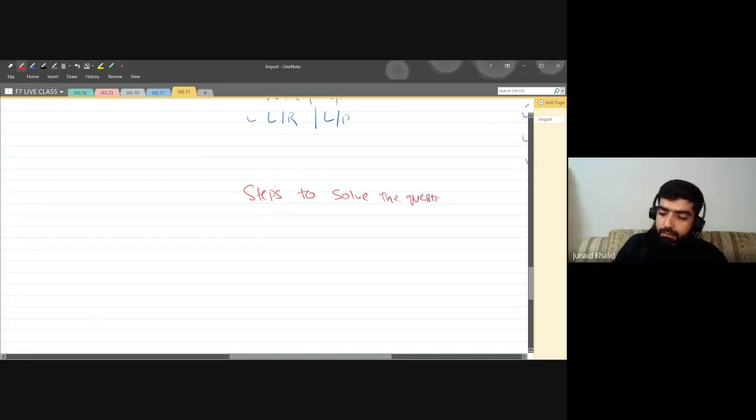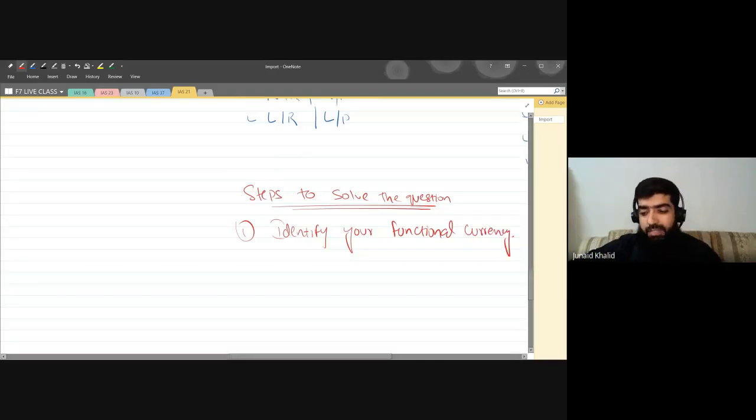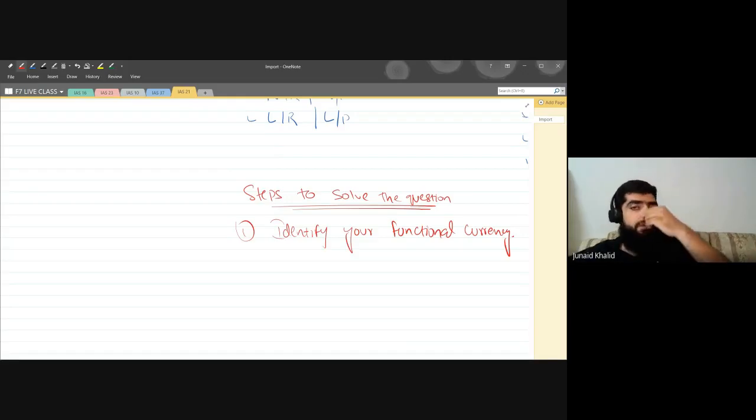Step number one: identify your functional currency. While reading the question, you need to identify which one is your functional currency or the local currency, because you will be doing the accounting for some company, so you need to identify the company for which you are doing the accounting.